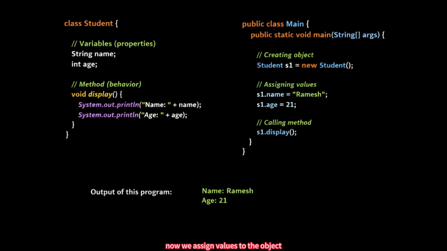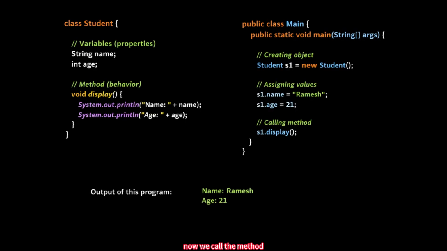Now we assign values to the object. We write s1.name = "Ramesh", s1.age = 21. Here, s1 is the object. The dot operator is used to access variables. Name and age belong to the Student class. Now, name is equal to Ramesh. Age is equal to 21. These values are stored inside the s1 object.